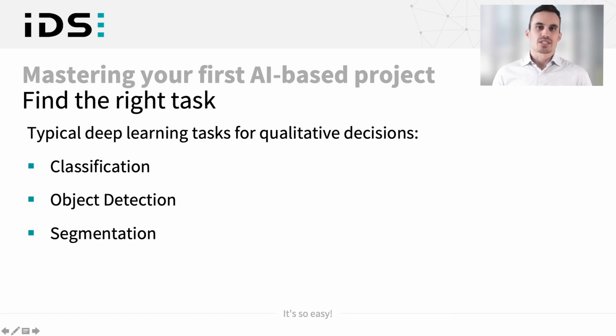The second one is object detection. It already says what it is. It detects objects in an image. You can also locate them in the X and Y axis or rotation. And the last one is segmentation. For segmentation, you can basically classify each pixel of the image and say that this area is an apple, for example. I will show you an example later.